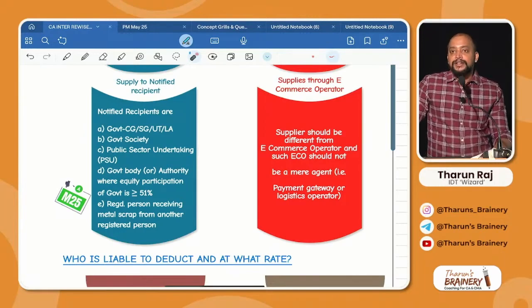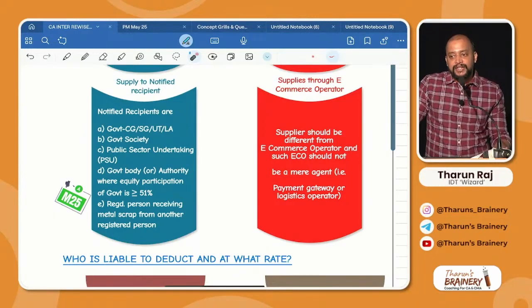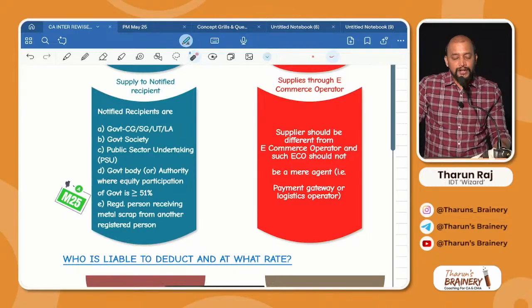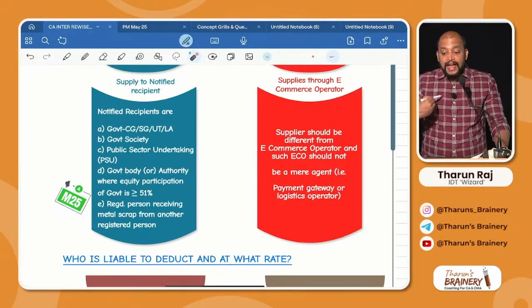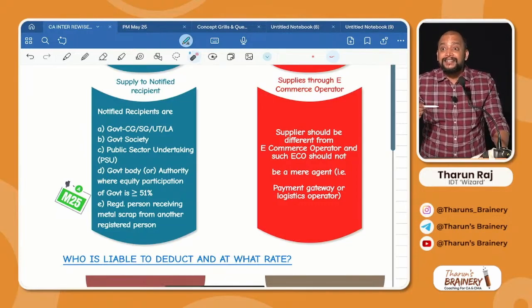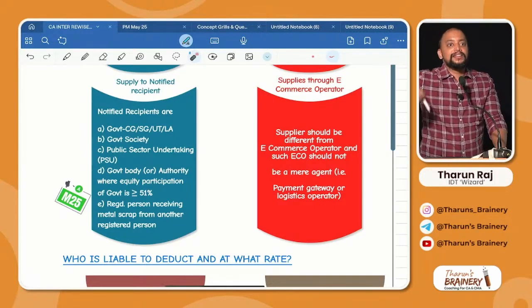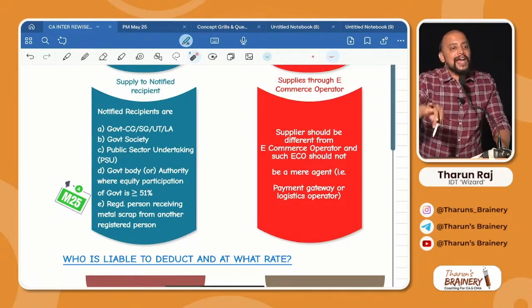That is government, government society, public sector undertaking, government body or authority where their investment is greater than or equal to 51%. So who are all the notified recipients? Number 1, government. Government means central government, state government, local authority. Number 2, government society. This TDS, TCS, please concentrate. Number 3, public sector undertaking. Number 4, government body or authority where equity participation is greater than or equal to 51%. And now they added one more point. I am a registered person. I am making supply of metal scrap to another registered person. Then it will be covered under TDS. That newly they have added now.